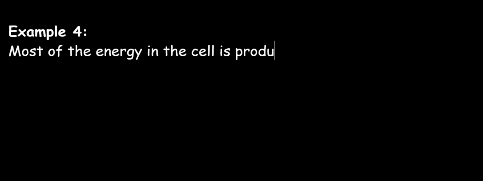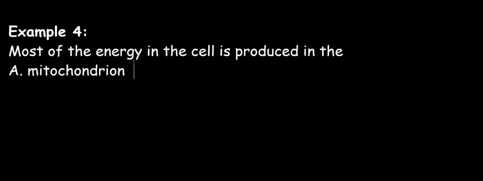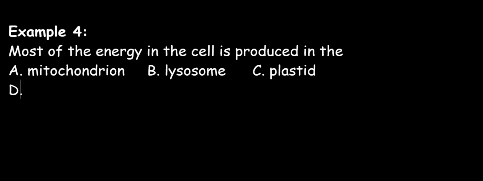So our next question: most of the energy in the cell is produced in the A. Mitochondrion, B. Lysosome, C. Plastid, D. Golgi apparatus, E. Cytoplasm.